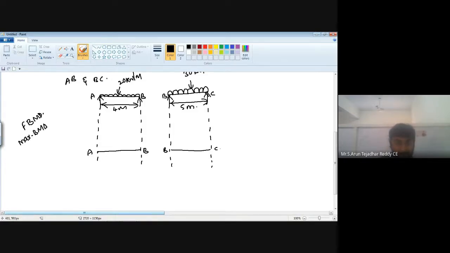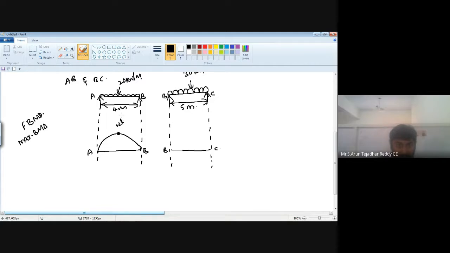Now here from A to B carrying a uniformly distributed load, so your maximum bending moment diagram will be parabolic shape, and here this is your maximum bending moment.